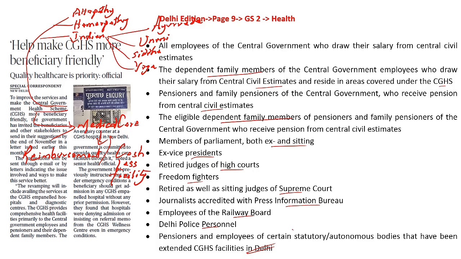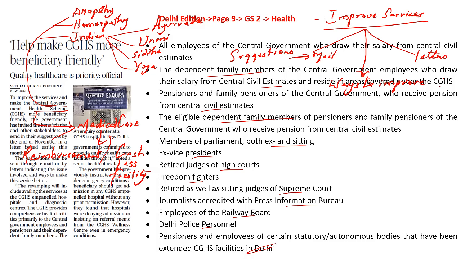So what is the present context? The present context is government seeks suggestions about this particular scheme. Previously, there have been grievances, there have been issues, and in case the central government employees or the pensioners have faced something like this, they can come up with suggestions to improvise this particular scheme. So what the central government has asked them is, in case you have any grievances, any issues, please write to us. How do they write? They can shoot an email or write a letter indicating the issues that were involved and how they can better this particular service that has been provided by the central government. It is this that we have to understand with respect to this article.